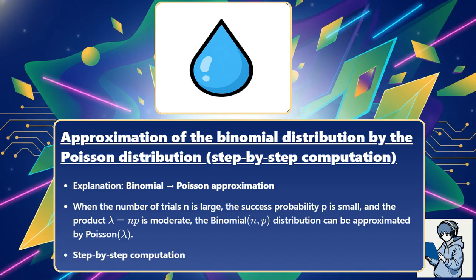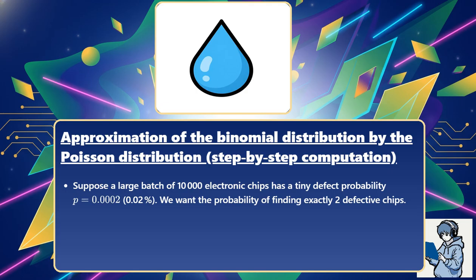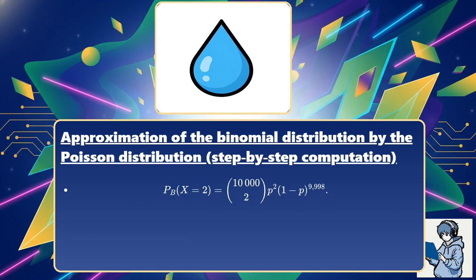Step-by-step computation. Suppose a large batch of 10,000 electronic chips has a tiny defect probability p equals 0.0002, 0.02%. We want the probability of finding exactly 2 defective chips. Exact binomial: P sub b of X equals 2 equals 10,000 choose 2 times p squared times (1 minus p) to the 9,998.